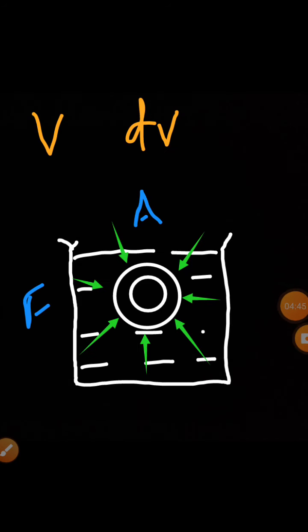See the figure again. The spherical body immersed in the liquid experiencing a force F. The spherical body has a surface area A. Initial volume of the spherical body is V, and when it is subjected to force F, its volume changes by dV. So change in volume of the body is dV. So this stress which produces change in volume of the body is called as volume stress, and the corresponding change in dimension or change in volume produced is called as strain.